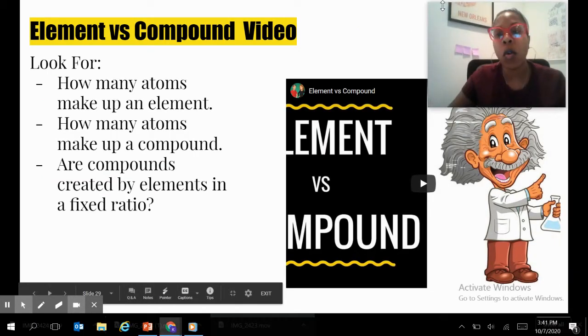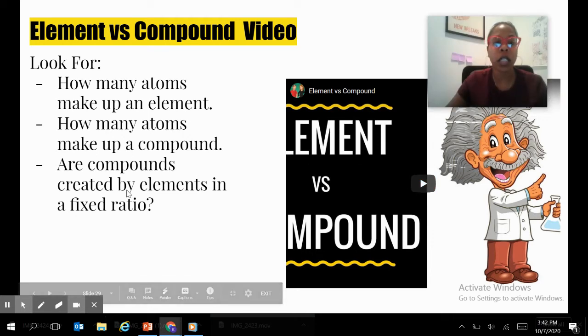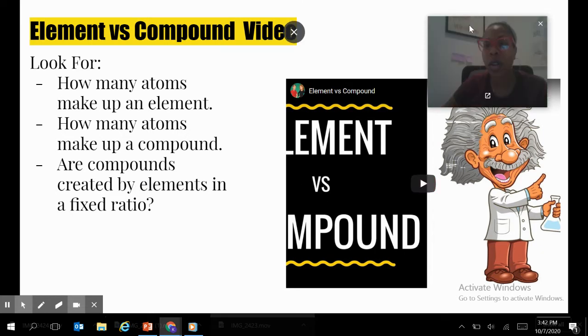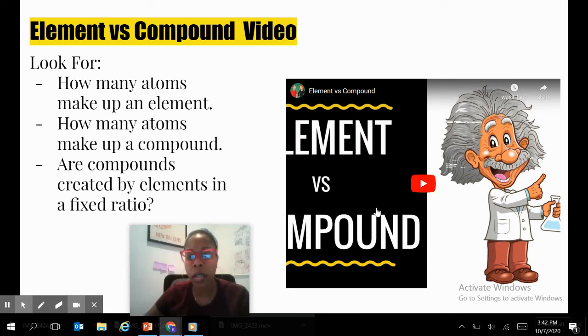All right, so while we watch this video, some look fors. Look for how many atoms can make up an element. Look for how many atoms can make up a compound. And then listen for the answer to: are compounds created by elements in a fixed ratio? And I'm going to move this little picture out of the way.